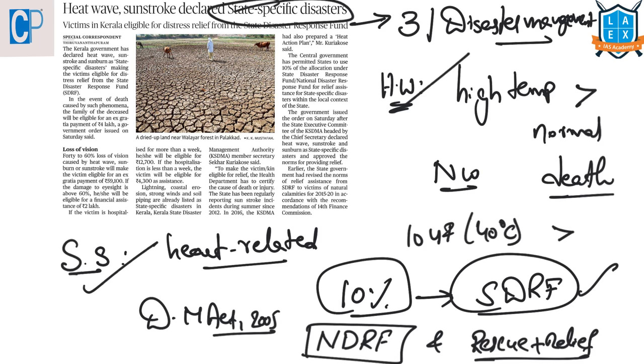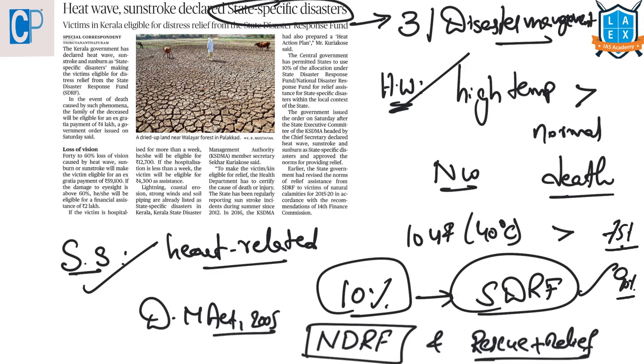In the case of the SDRF, the State Disaster Response Fund, it is constituted in every state, where the central government contributes 75% for general category states and 90% of the funding is provided by the center for special category states of hilly regions every year.